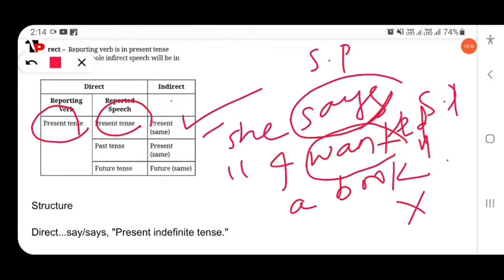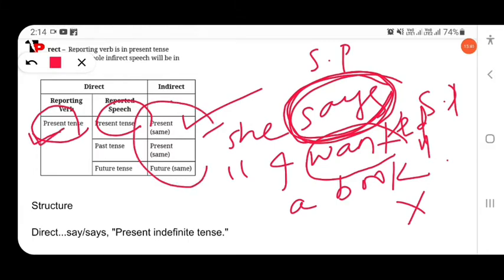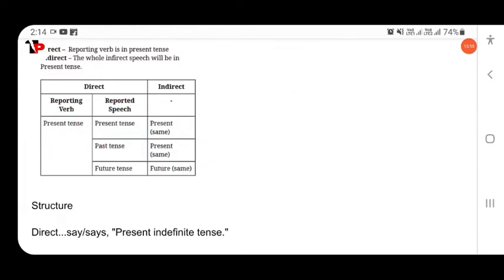You first identify which tense the reporting verb is in. If the reporting verb is in the present tense, no tense will change. If the reported verb is past tense, in the indirect speech the verb will remain the same.